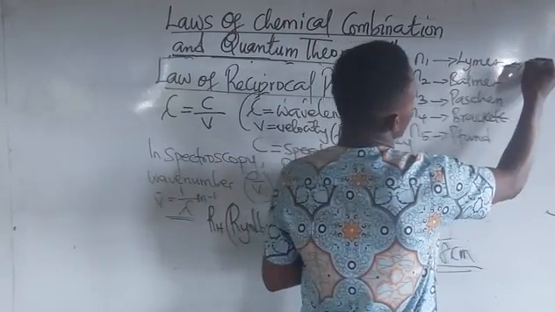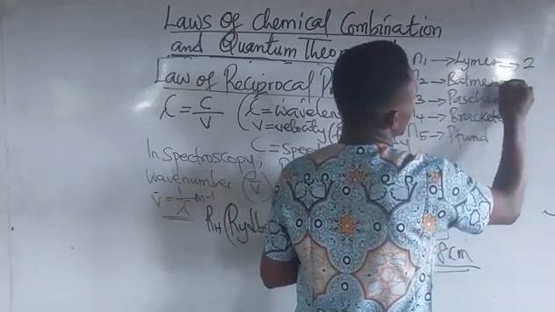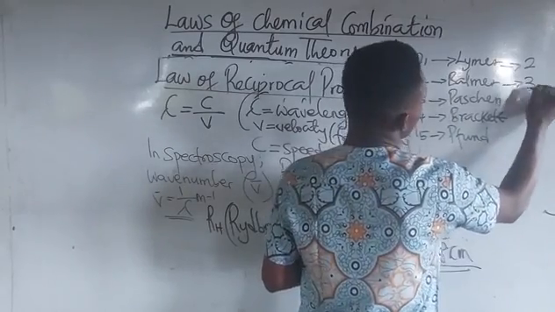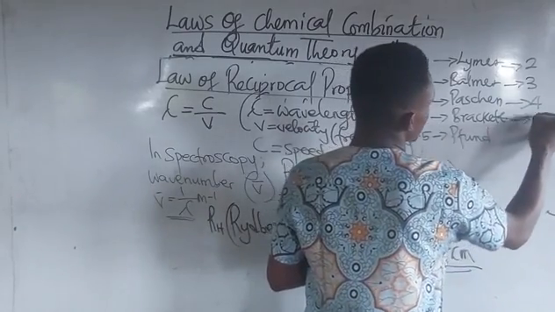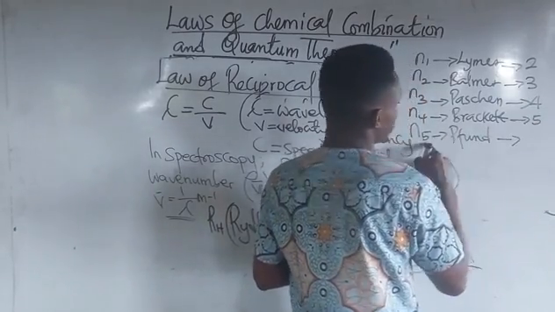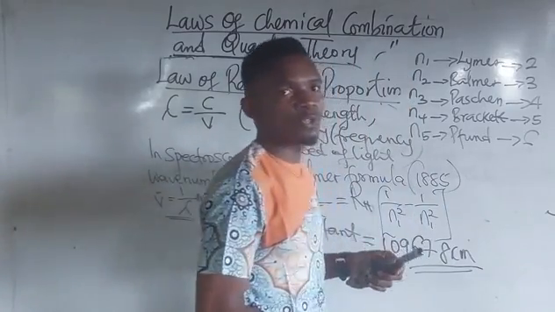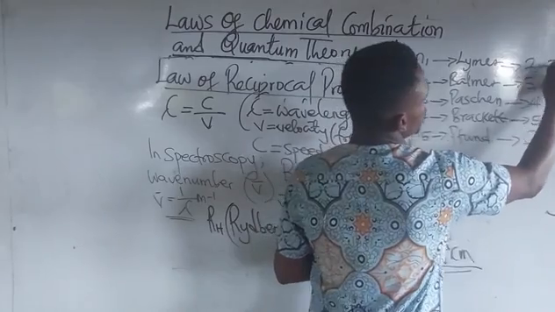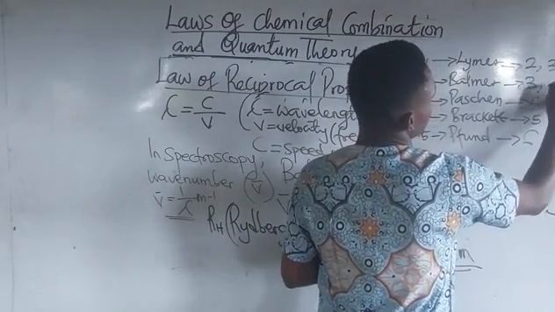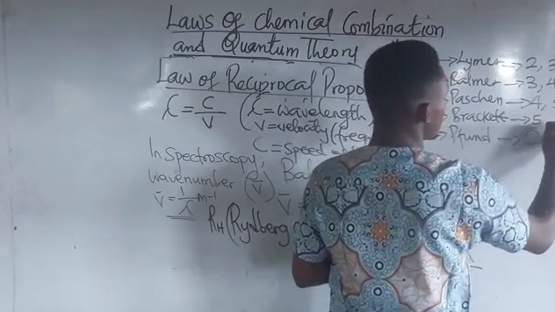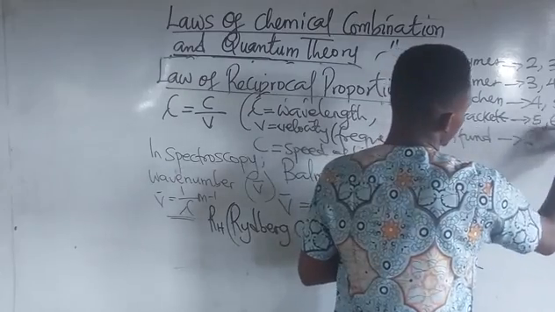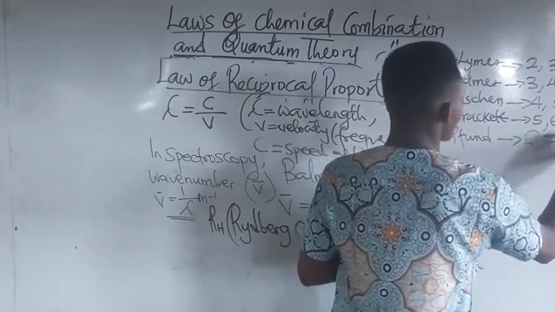Now n1 is 2, then 3, then 4, then 5, then 6. So you have 2, 3, 4; 3, 4, 5; 5, 6; 6, 7; 7, 8.